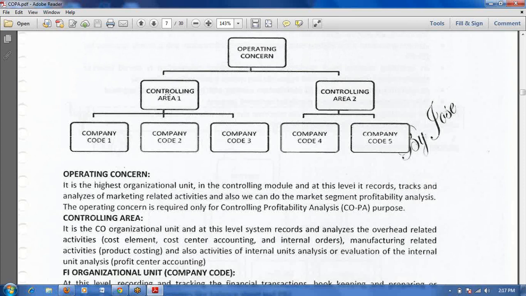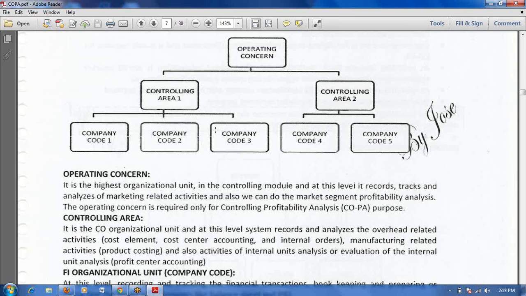Assume we have five company codes, and each company code having a separate controlling area. Since we have taken only two controlling areas, assume there are five controlling areas also. Each company code having only one controlling area. So in that case, now we have given only one operating concern, right?